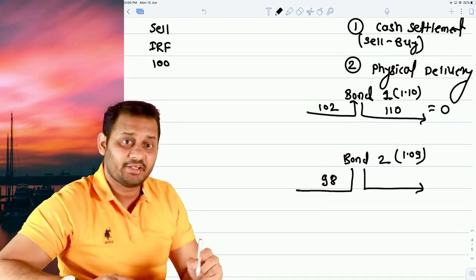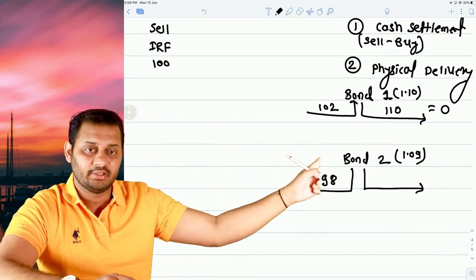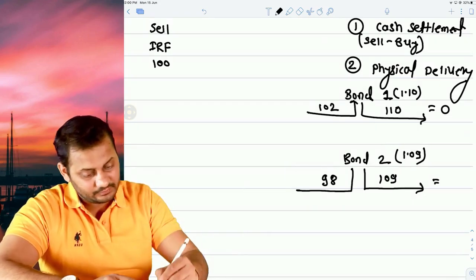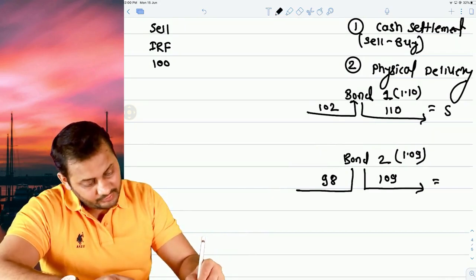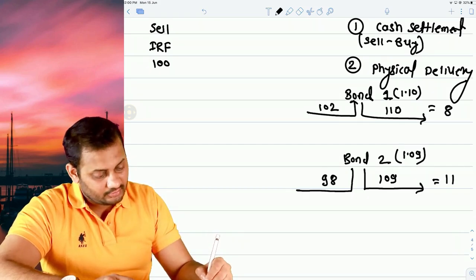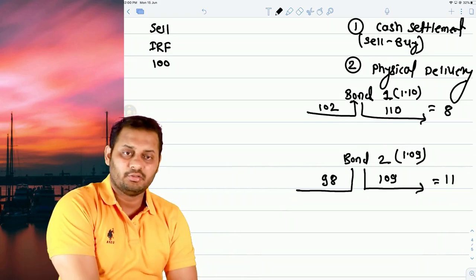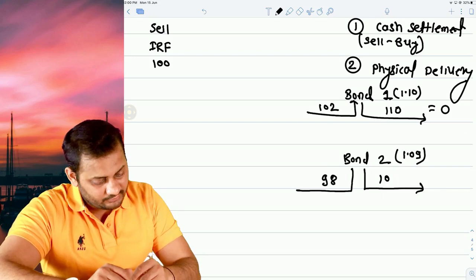Although the conversion factor is less, you are going to sell it at 100 multiplied by 1.09, that's 109, and the profit in this case is, the profit here was 8 rupees, right? And the profit in this case is 11 rupees. Now you tell me which bond, just a second, let's make a couple of changes.